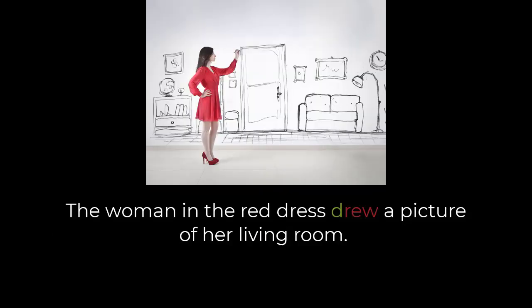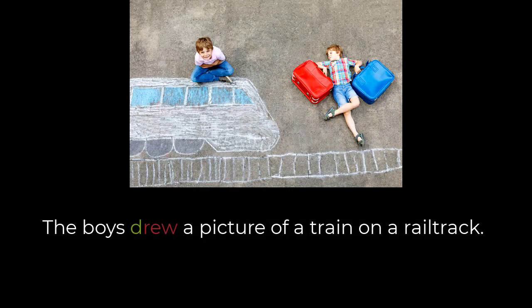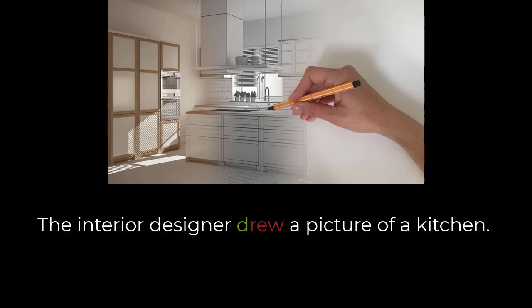The woman in the red dress drew a picture of her living room. The boys drew a picture of a train on a rail track. The interior designer drew a picture of a kitchen.